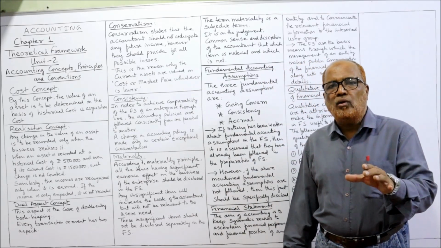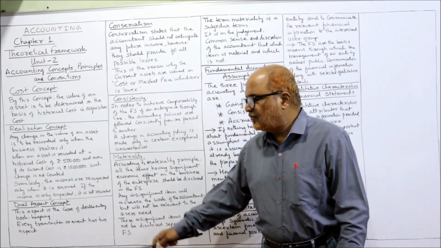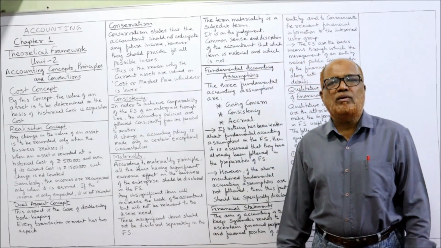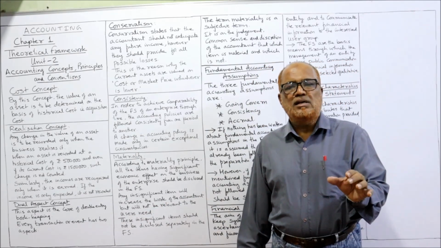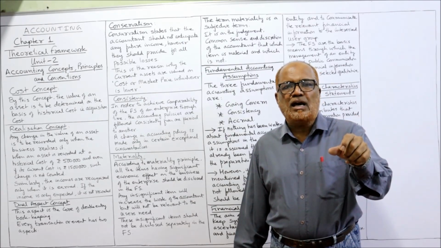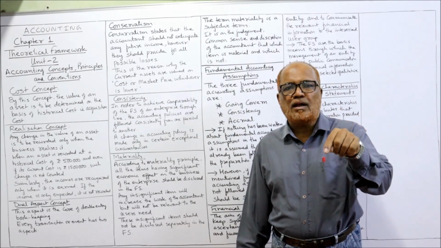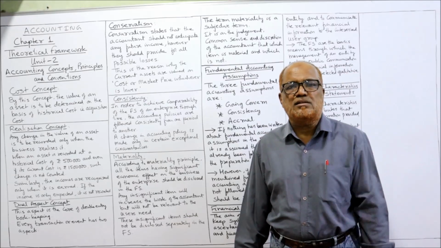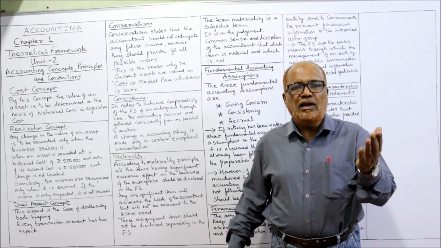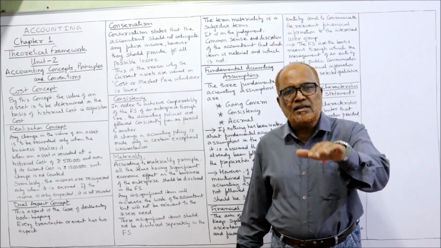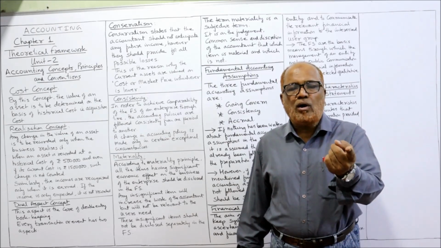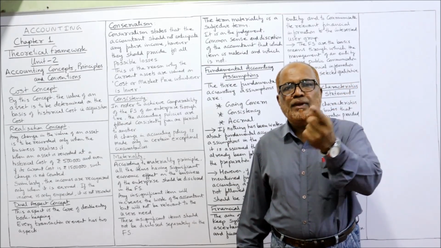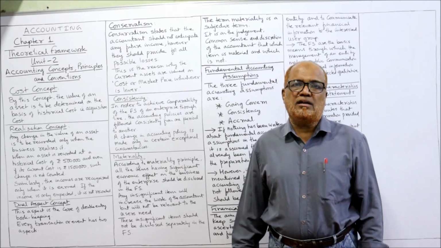So when we follow this dual aspect concept, what will happen? If there is an increase in one asset, there should be a corresponding decrease in another asset. Different assets are there. If one asset is increasing, the other asset must decrease. Or if one asset is increasing, a liability must increase.